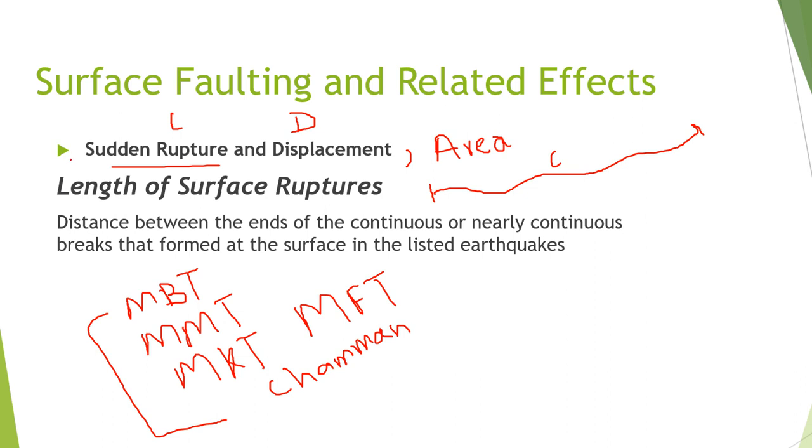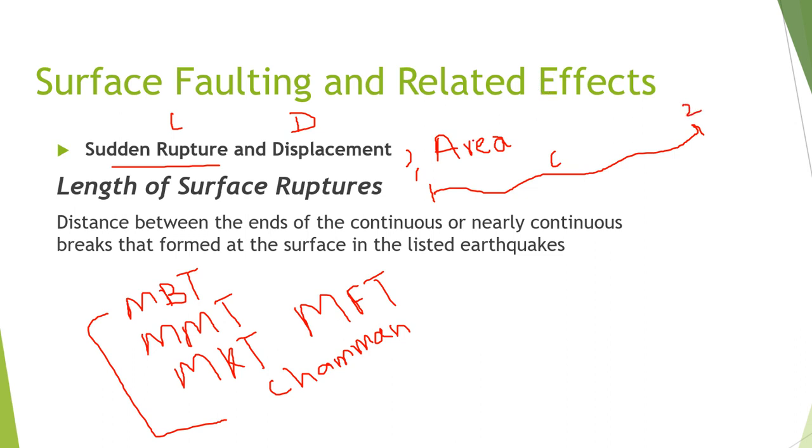So how can you define the length of the surface rupture? It is the distance between the ends of the continuous or nearly continuous breaks that formed at the surface in the listed earthquakes, like this. This is the first end, and this is the second end.